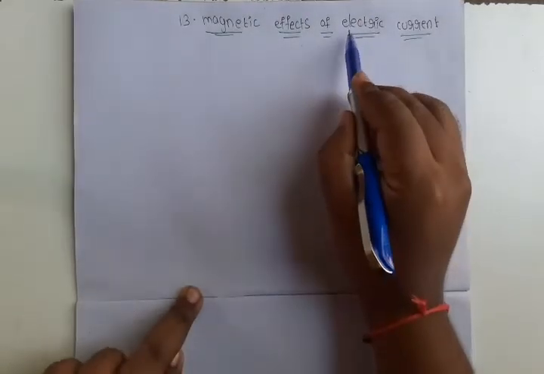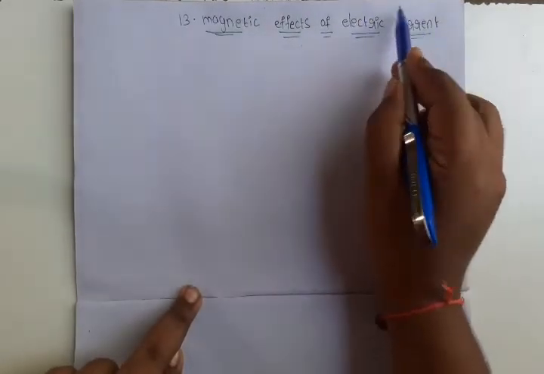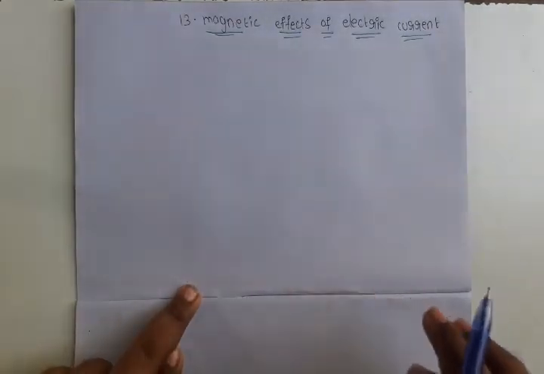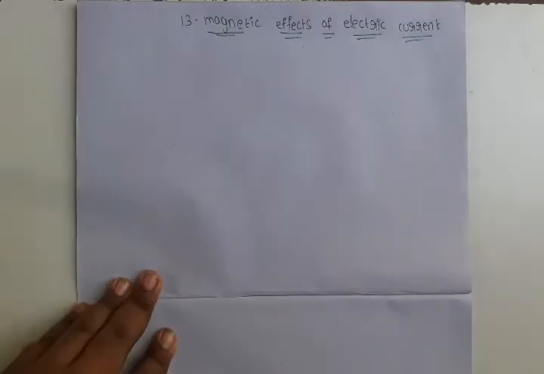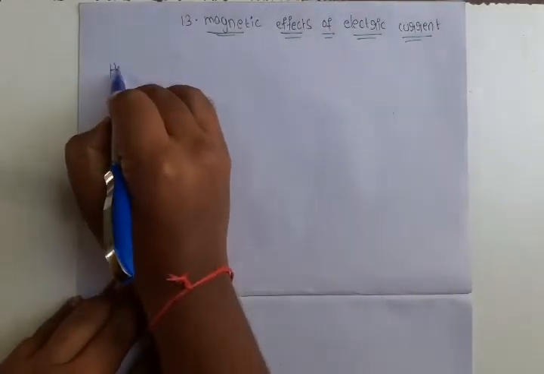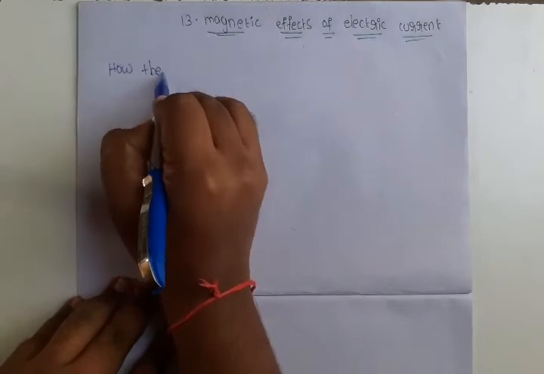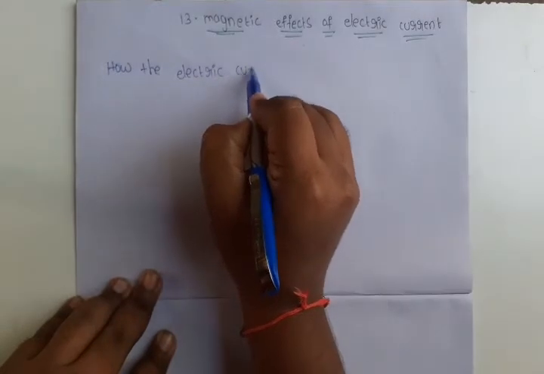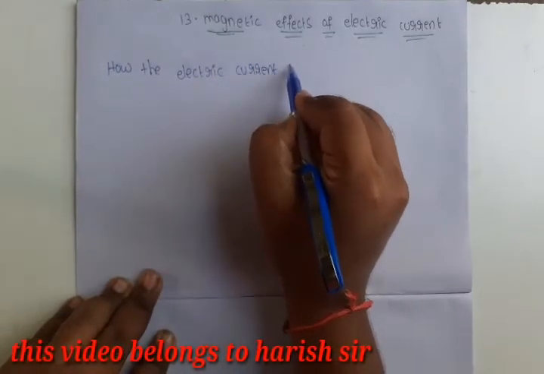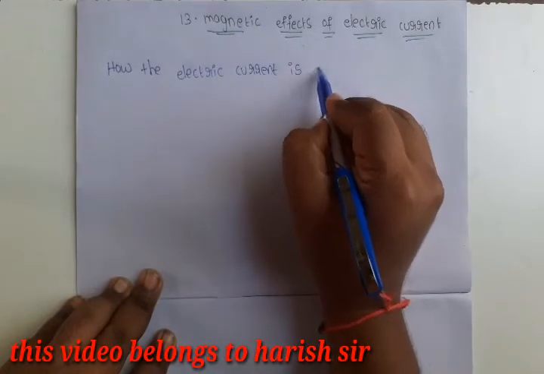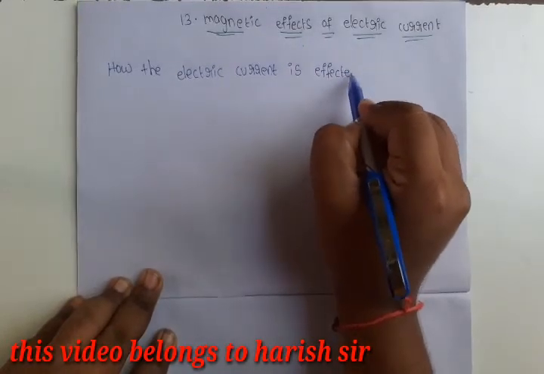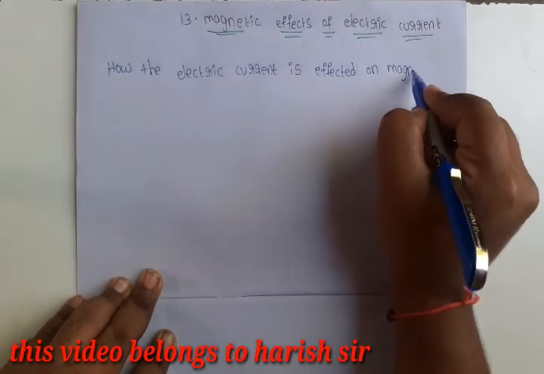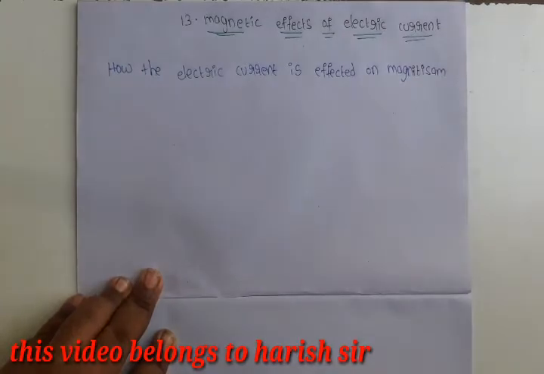In the previous chapter, we already studied about electric current in the electricity chapter. In this chapter, we are going to study how electric current affects magnetism.